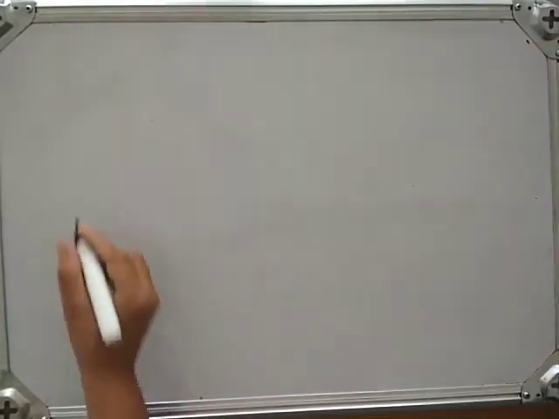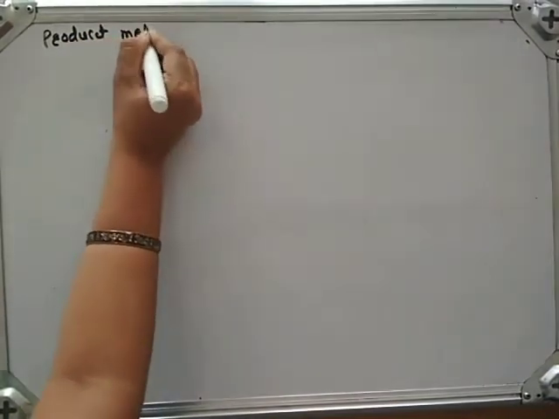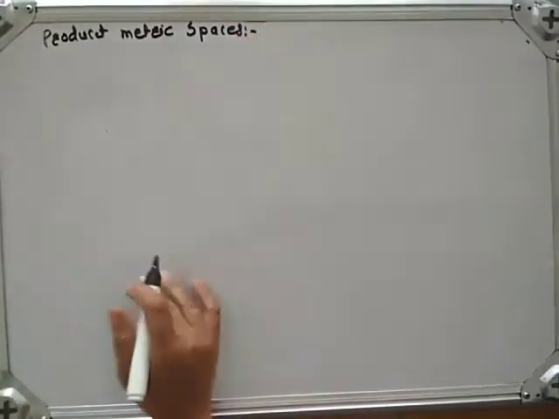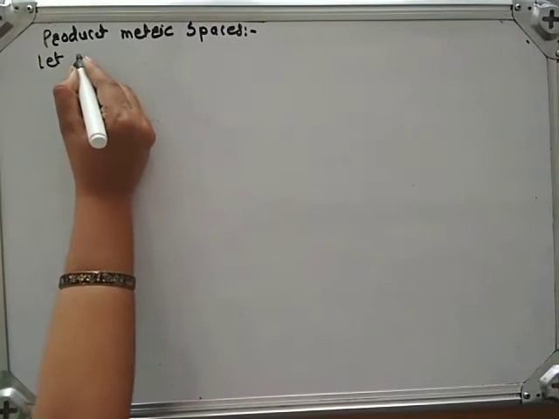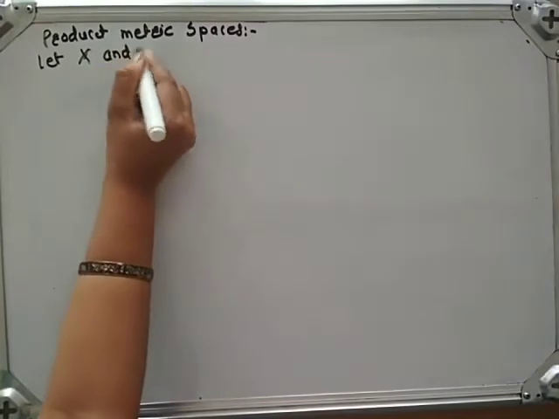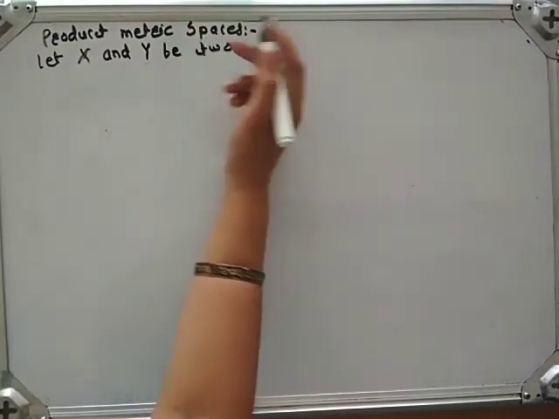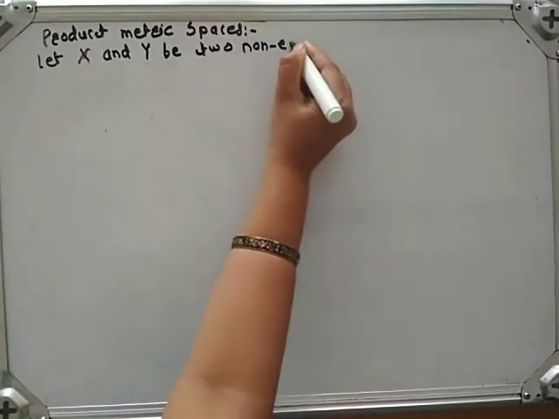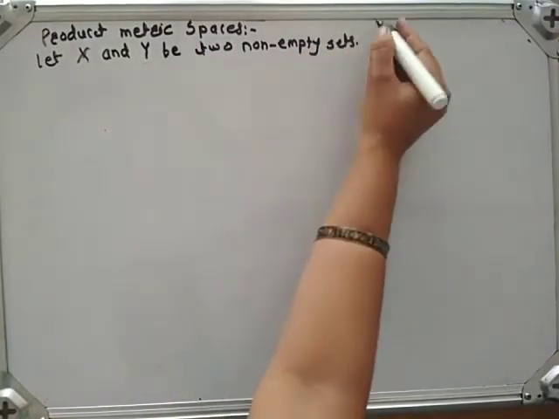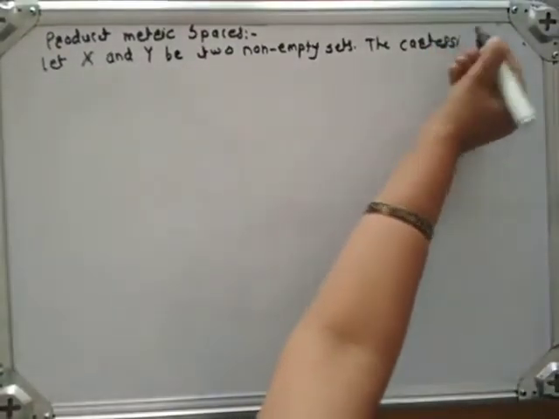Now we will see the product metric space. First we will see what the Cartesian product is. Let X and Y be two non-empty sets.